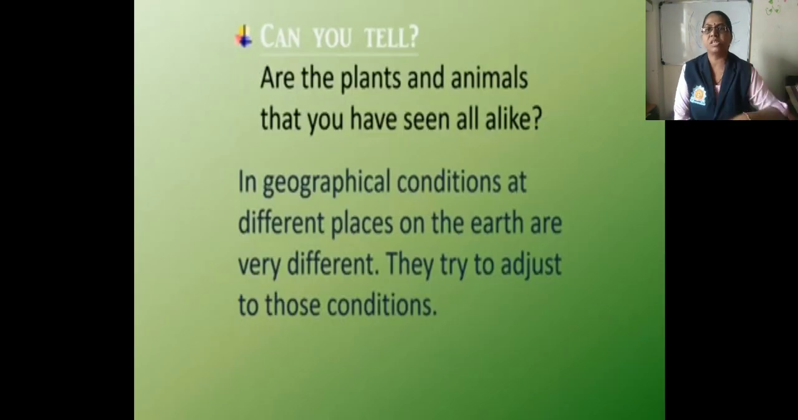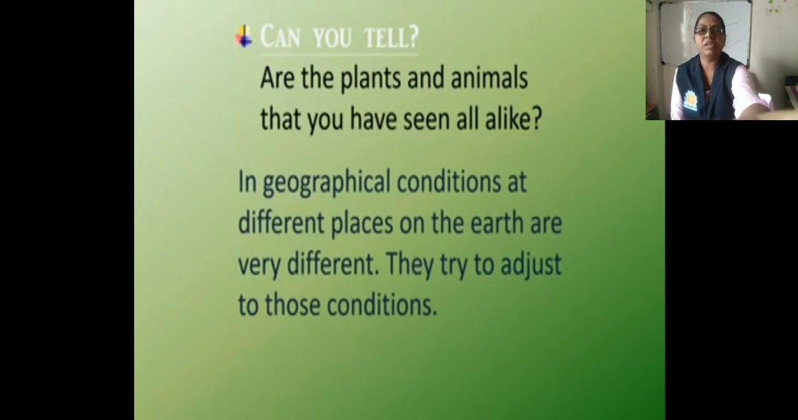Okay, then next is, are the plants and animals that you have seen all alike? So the answer is, geographical conditions at different places on the earth are very different. They try to adjust to those conditions. So we know that there are abundant living organisms found on the earth. Many organisms are not identical to each other. This variety of living beings present on the earth is called biodiversity, or you can say diversity.